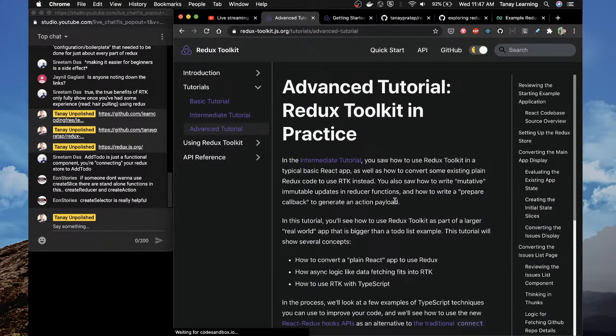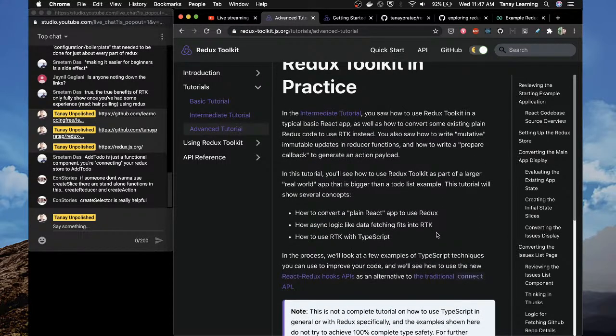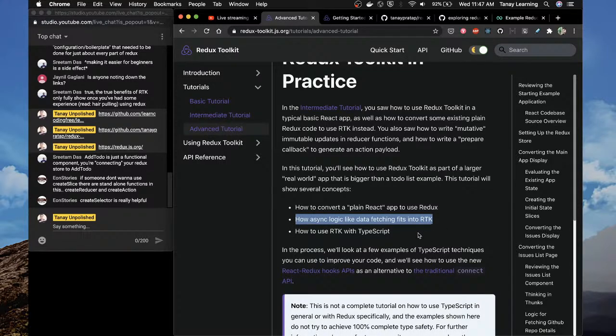Cool. In the intermediate tutorial, you saw how to use Redux in a typical basic React app. In this one, you learn how to use Redux toolkit as part of a larger real world app. My God, bigger than a to-do list example. So plain React app to use Redux, async logic, how to use async logic like data fetching. This is what I'm interested in. How to use RTK with TypeScript.